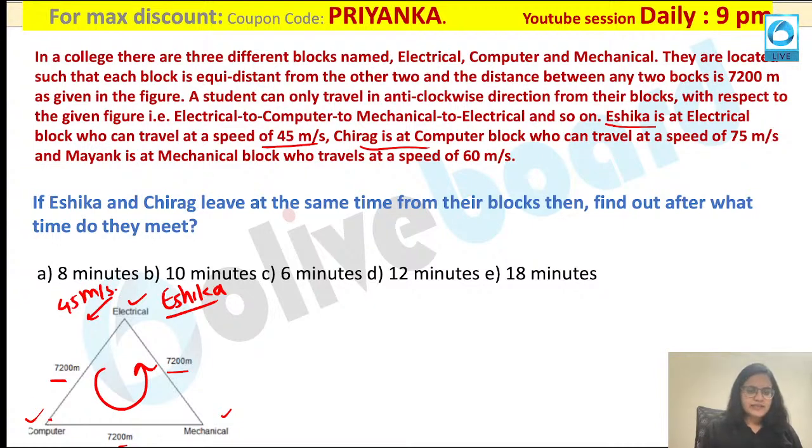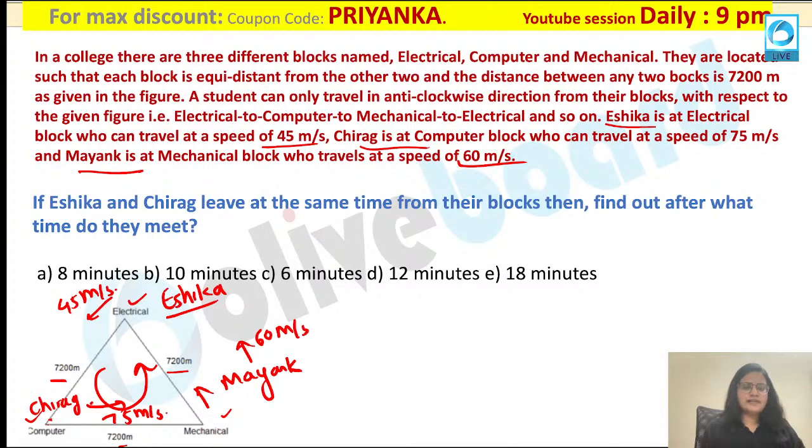So Chirag is present at this second block over here, who is running with a speed of 75 meter per second. Okay, and what about the last one? Mayank is at the mechanical block. So Mayank is running over here at the mechanical block with a speed of 60 meter per second. Can you see it? So this is my given diagram over here.